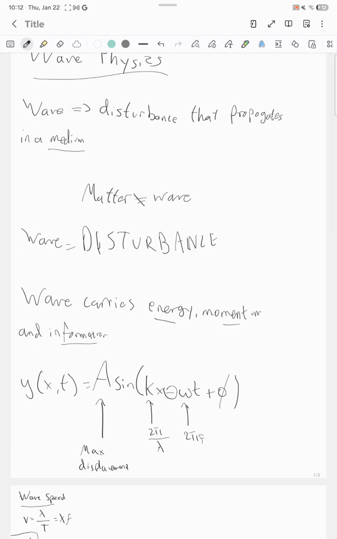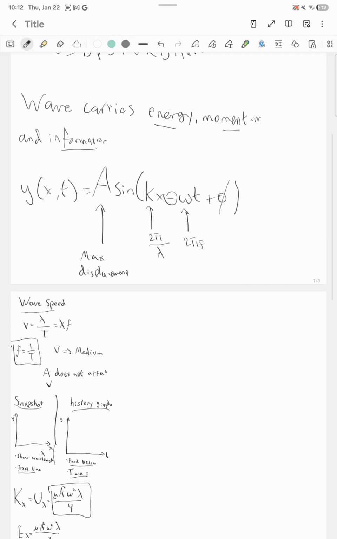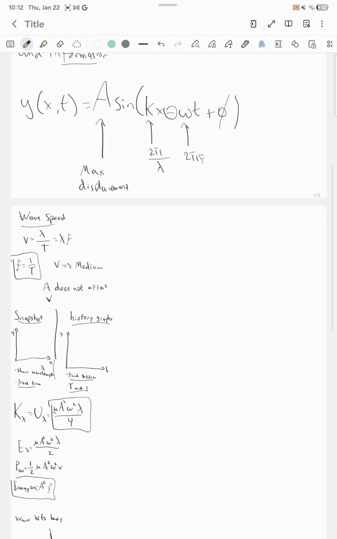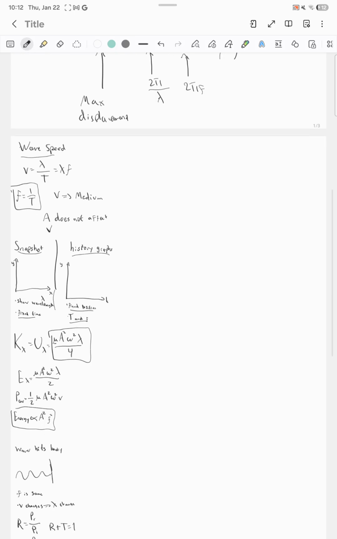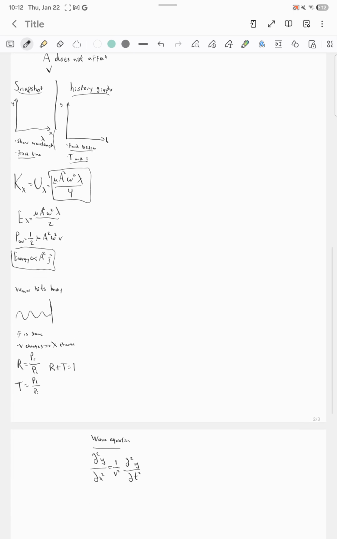We saw this equation of a displacement of a wave. We saw the wave speed. We saw, and this is very important for the exam, the snapshot versus history graph. We saw some energy equations. We saw reflectivity and transmissivity.